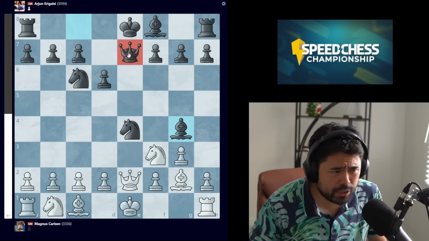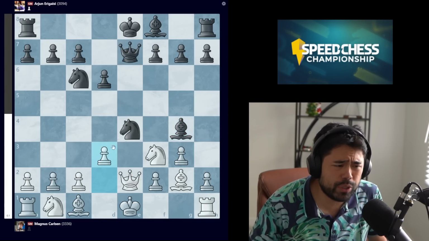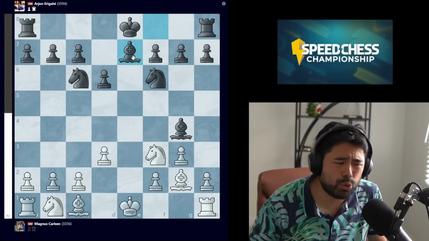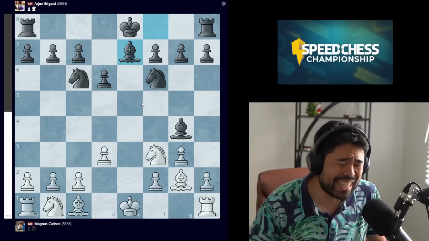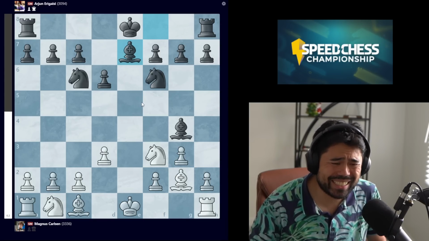Now, when you play these systems with queen e2 and queen e7, very frequently you get some normal position like this. For example, queens come off the board. It's a very dry endgame, but for a player of Magnus's caliber, this is a position that he excels in.